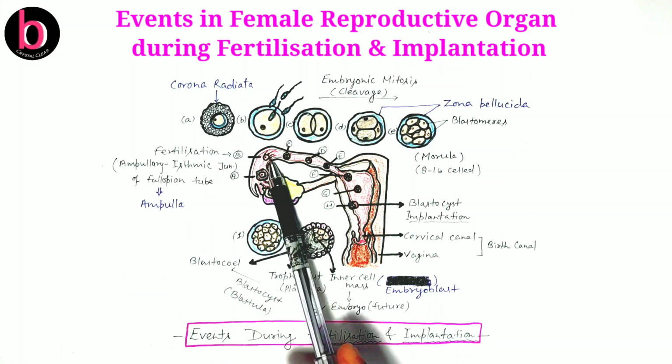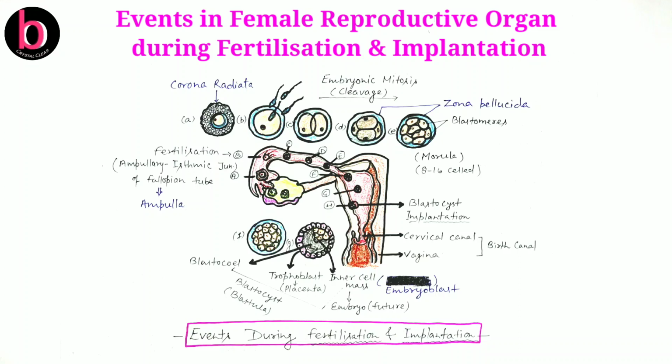When the sperm comes in contact with the secondary oocyte, a number of changes occur in the secondary oocyte. As we earlier know, at the time of ovulation, the secondary oocyte was arrested in metaphase II of meiosis II.